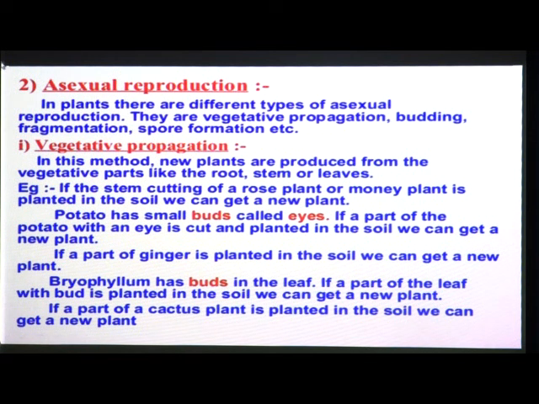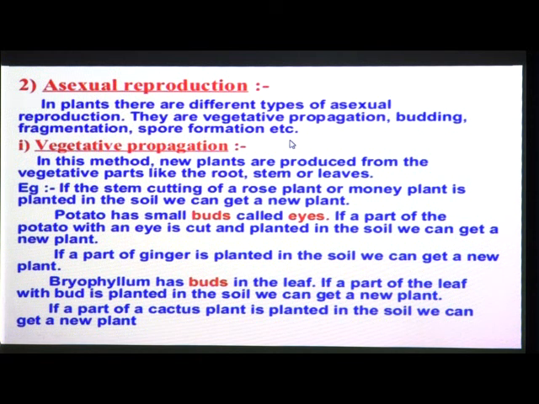So we learned, or we saw, that asexual reproduction means it can happen, or it can be reproduced, without seeds. Though they can grow without seeds, they also have different types. Which different types do they have? Here you can see vegetative propagation, budding, then fragmentation and spore formation. So these are the different types of reproduction. It means there are 4 main types, or we can say 4 subtypes, of asexual reproduction. Which 4 are these?